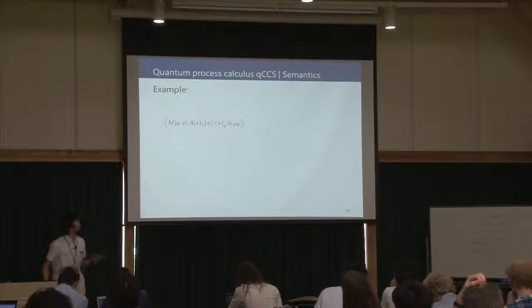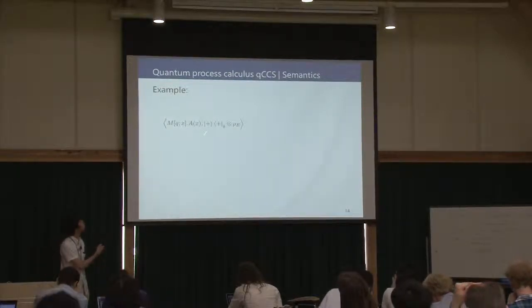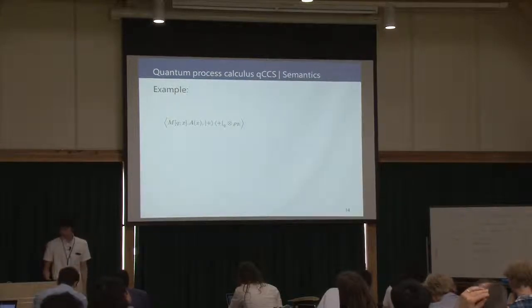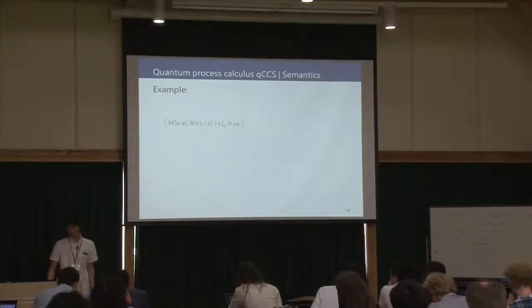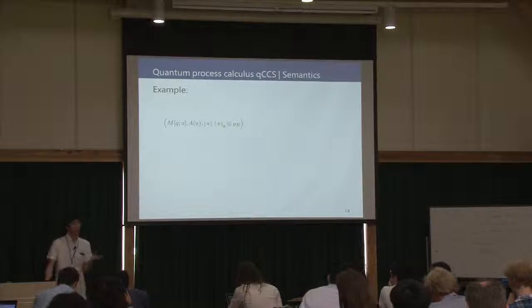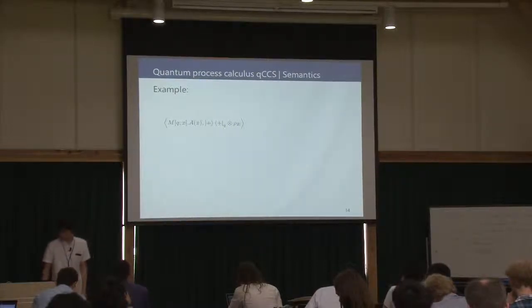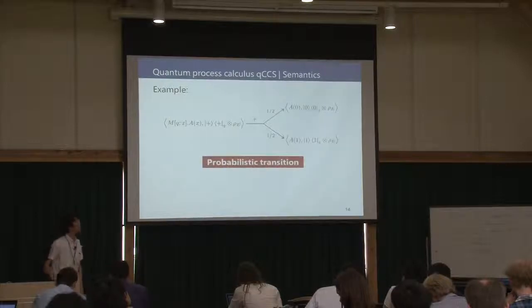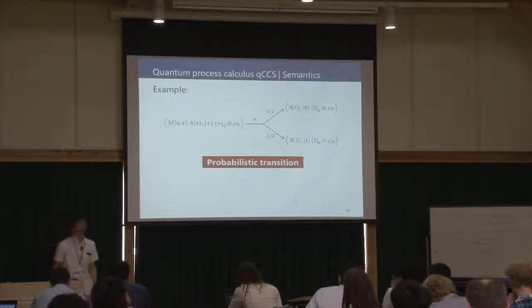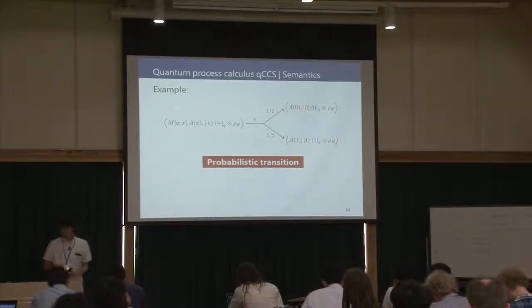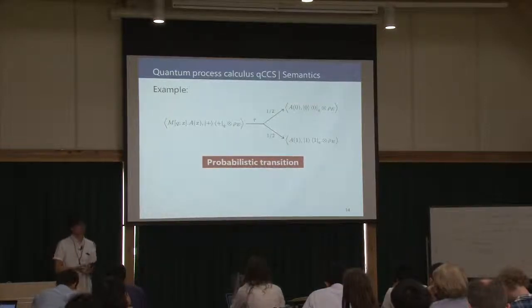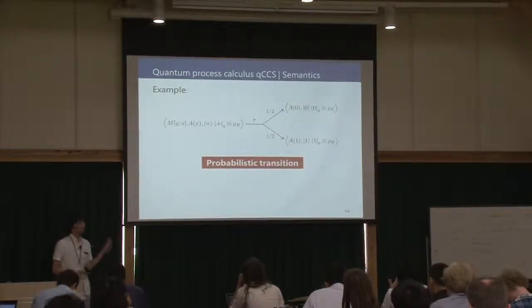And there is another example, measurement. This process measures the qubit whose state is plus. And as you know, when we measure this qubit, we obtain 0 or 1 with the same probability. So the transition of this process is like this. This example shows that the transitions of quantum processes are probabilistic.